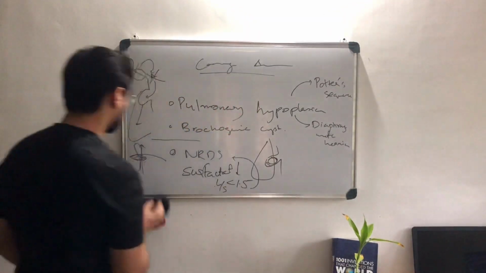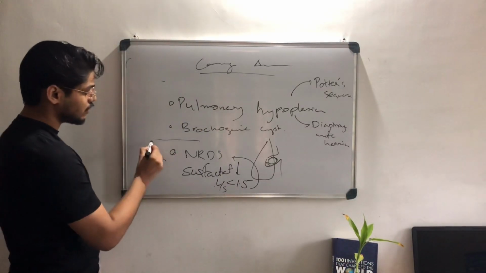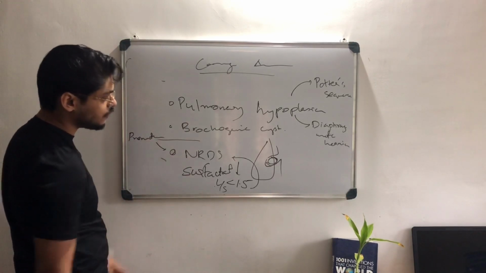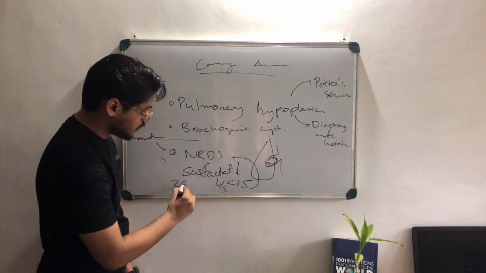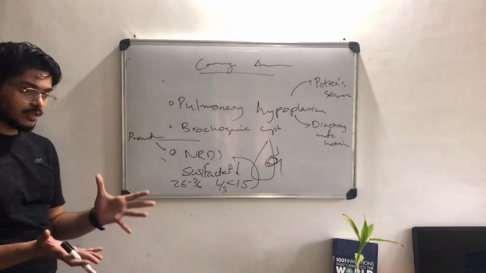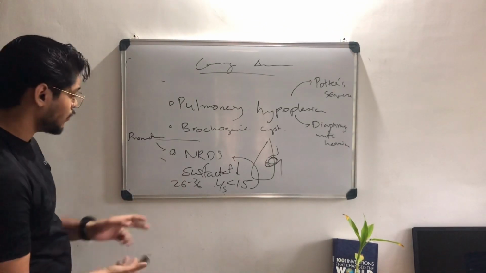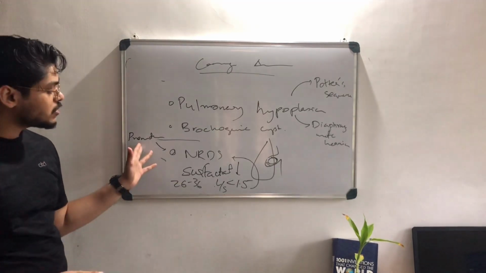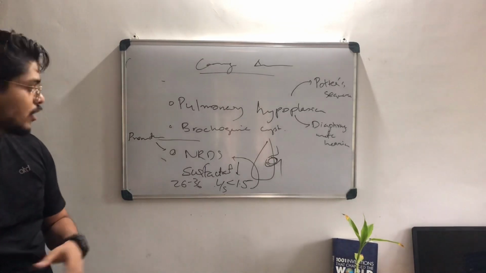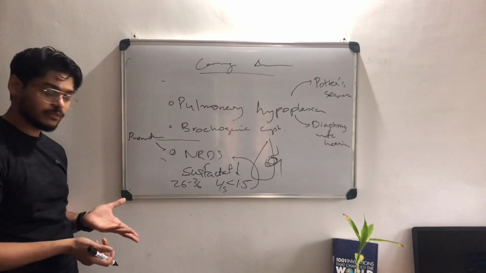What are the risk factors for NRDS? We have premature birth. We said surfactant is produced from the 26th week to the 36th week of gestation. If the child is being born before 26 weeks or in between there, it is a premature birth, then surfactant production is not there. So that's why it is very reduced, and that's why premature birth is a risk factor for NRDS.